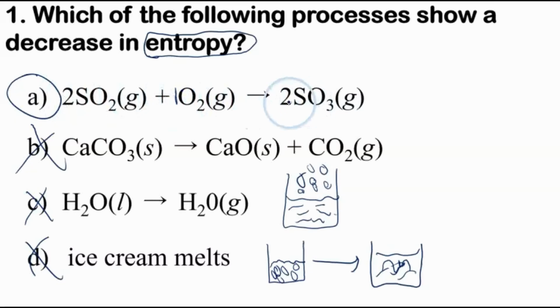So we're reducing the number of molecules in the container. That means there's less possible arrangements to have these molecules compared to 3. We have a lot more molecules in the container for reactants than we do with products. Since we have fewer molecules as the products, we have fewer arrangements possible, less disorder, if you're okay with that word, some profs aren't. So it'd be a decrease in entropy.